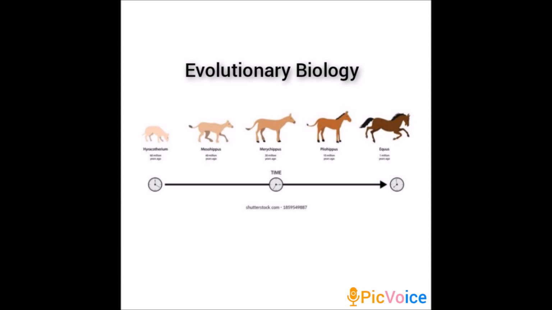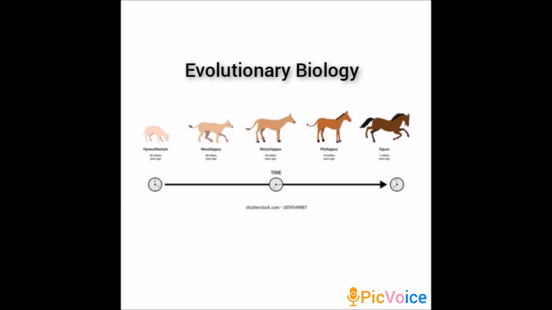Evolutionary biology. It is the study of how populations and species change over time. So at the starting stage, any organism would have been different from the present one. Human beings also, it is the same case. We would have been in a different form at the starting stage.